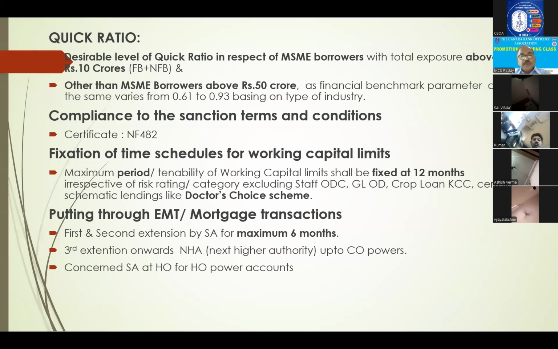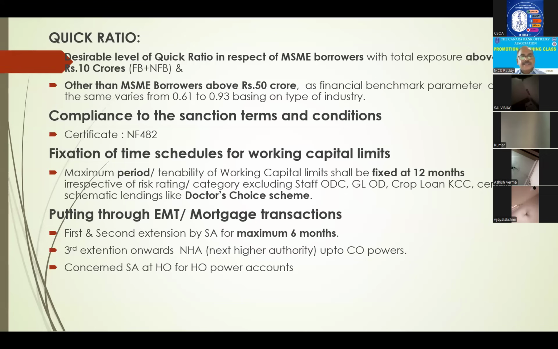Next, putting through EMT mortgage transactions. What is this EMT transaction? At the time of sanctioning the loan, we prescribe that this is the period given for you to create the mortgage, because we are giving the loan against security of some property and you have to create the mortgage within this period. Suppose for any difficult reason the party is not in a position to complete the mortgage.